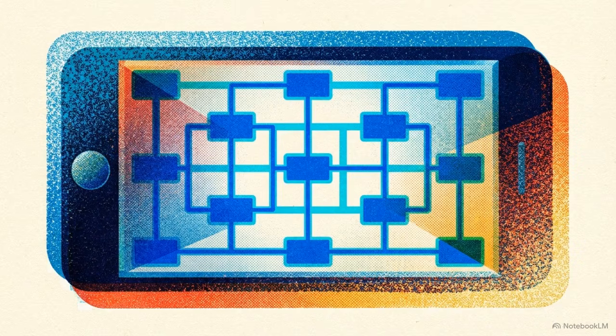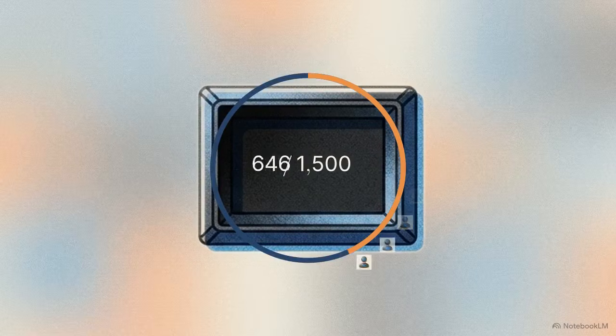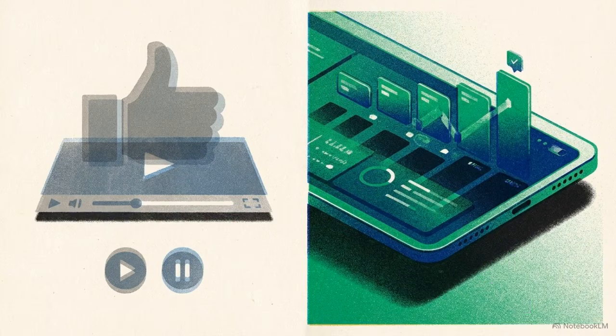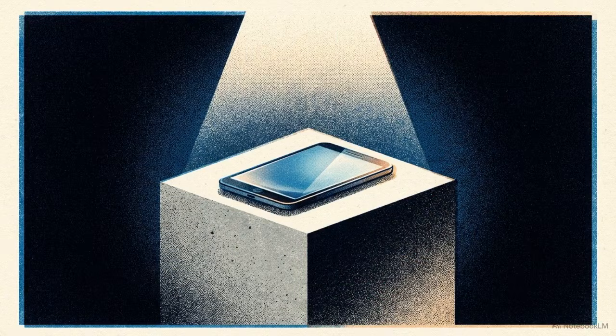The protocol forces a complete structural reset. It requires an initial exclusive cohort of exactly 1,500 early adopters to stop casually liking videos and start actively powering a decentralized bank. Supplying processing power for this network requires only the hardware you already own, without expensive servers.